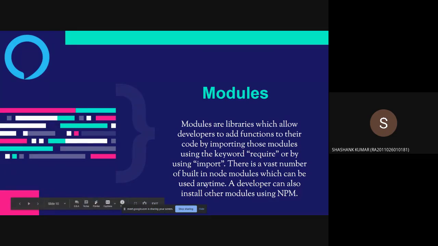Or you can just get the cake mix, you can add some milk to it and then bake it. So when you are just baking one cake, you can easily start from scratch. But as backend devs, we need to bake a lot of cakes. So what we do is we get some cake mix, that is the modules, and we import them to our code.